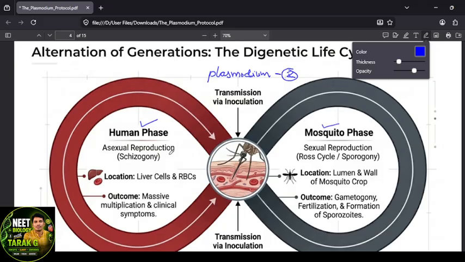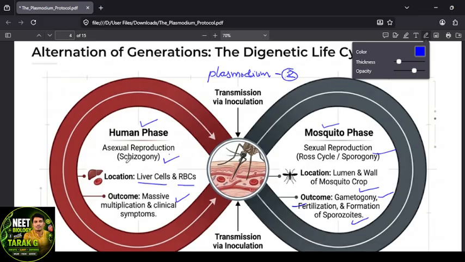In the human it is the asexual reproduction, which we call schizogony. This is the sporogony in the mosquito. In humans it lives by entering the liver cell as well as the RBC. But in the mosquito, it is the gut or the stomach wall where massive multiplication happens and symptoms appear. Here gametogony takes place, fertilization takes place in the mosquito, and formation of the sporozoites also takes place in the mosquito body.